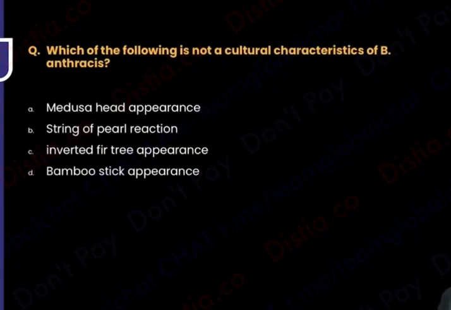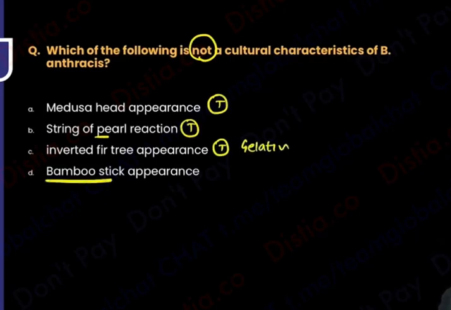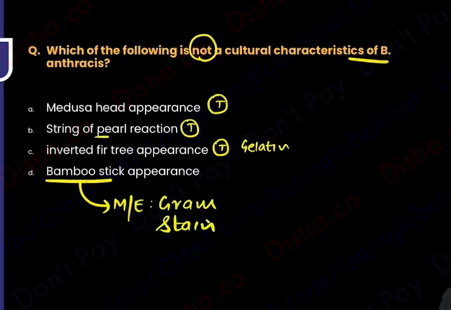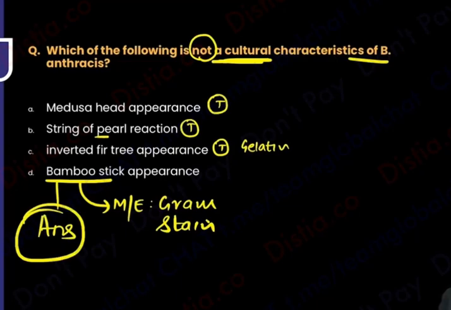Next. Which of the following is not a cultural characteristic of Bacillus anthracis? Tell me, medusa head appearance is seen, string of pearls appearance, PE for pearls, PE for penicillin, and inverted fir tree appearance is seen on gelatin, absolutely. Ma'am, bamboo stick appearance is also seen in Bacillus anthracis, so everything is seen. But they had asked you which is not a cultural characteristic. Bamboo stick appearance is a microscopy gram stain feature. It is a feature, but it is a gram stain feature. It is not a cultural characteristic. So that becomes the answer over here.